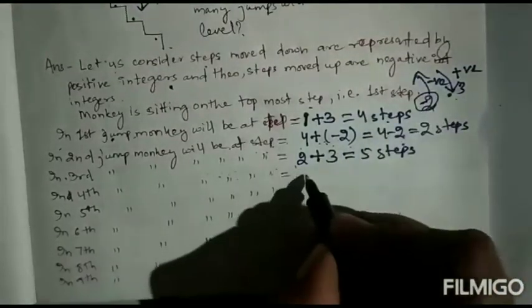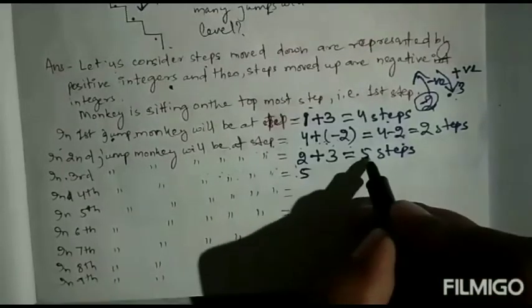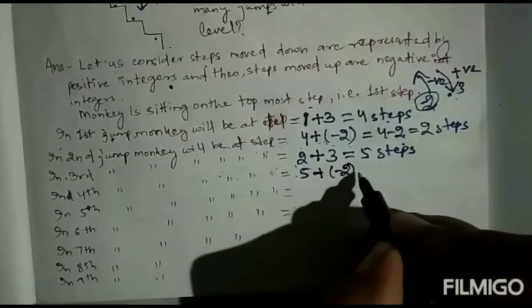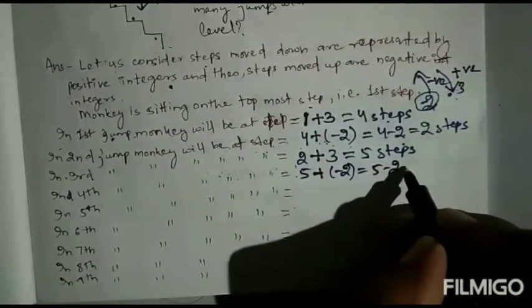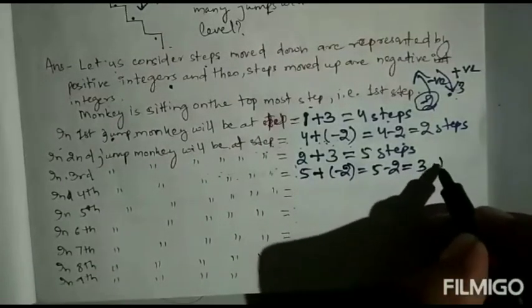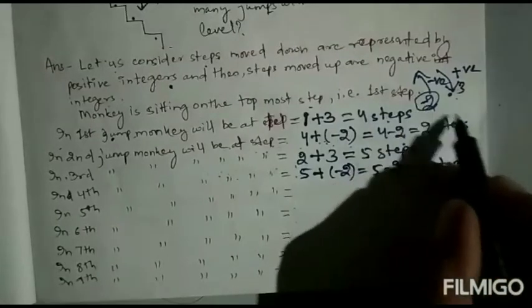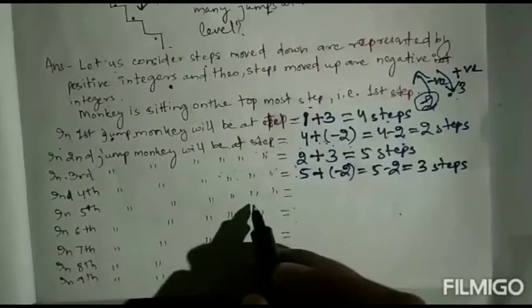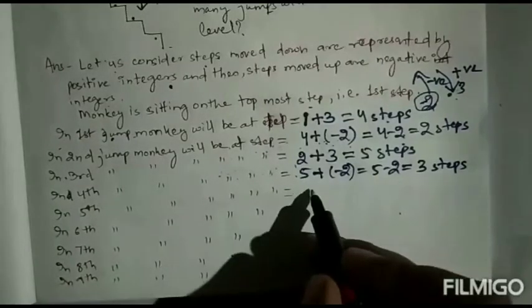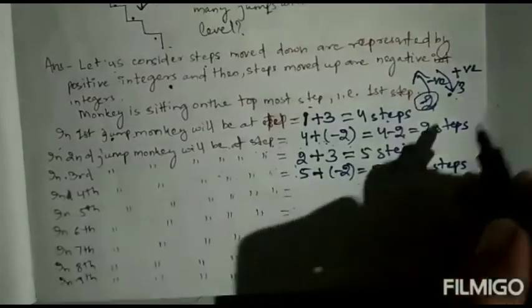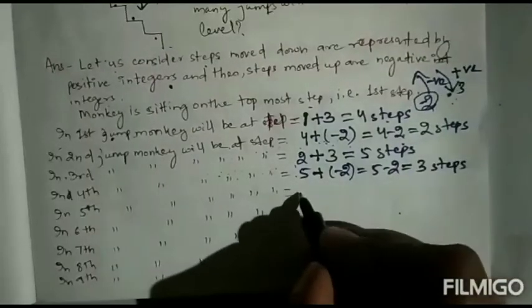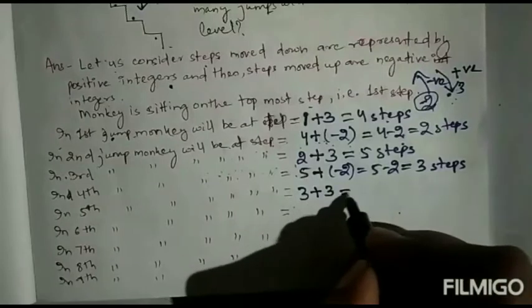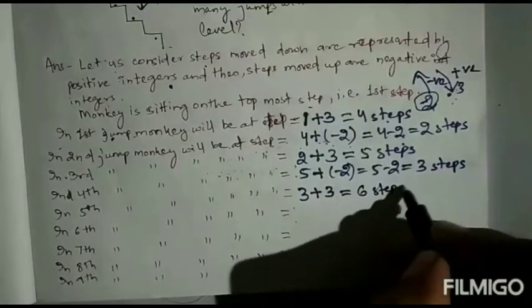So 5 minus 2 equals 3. The third step it has come to. In the fifth jump it goes down: 3 plus 3 equals 6 steps.